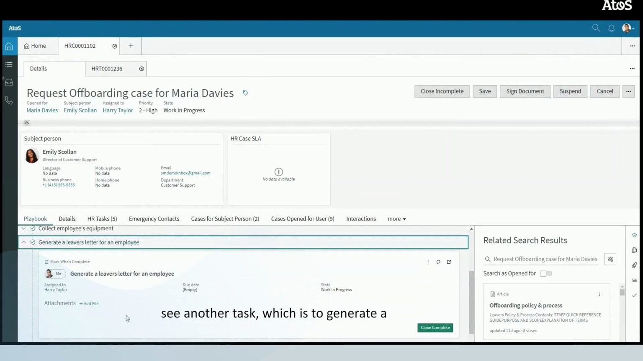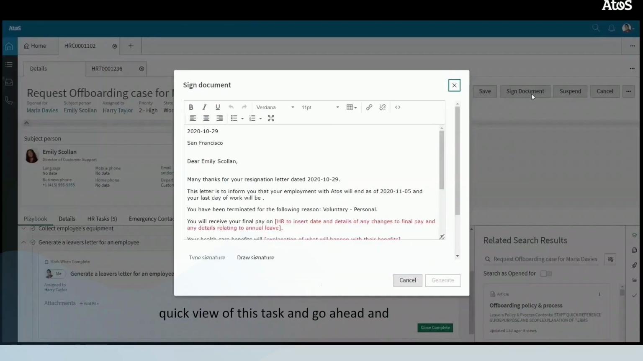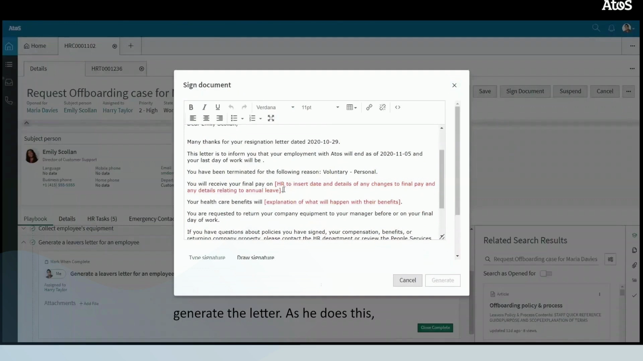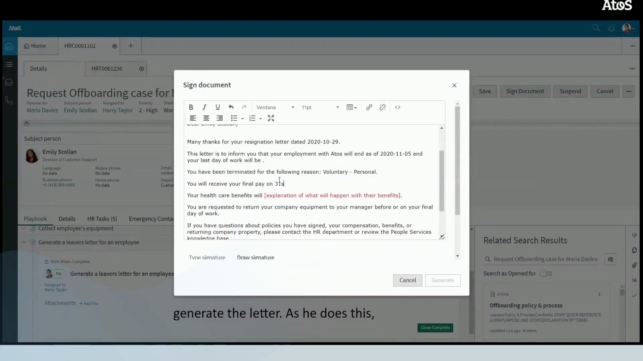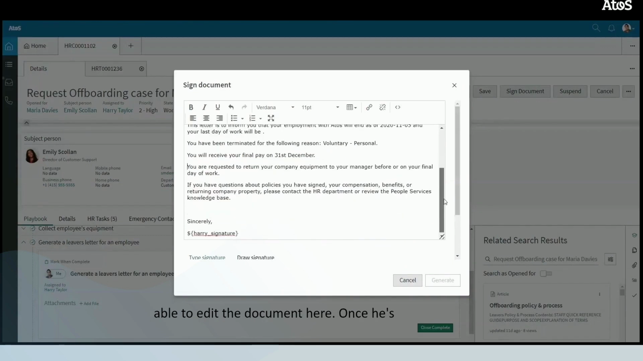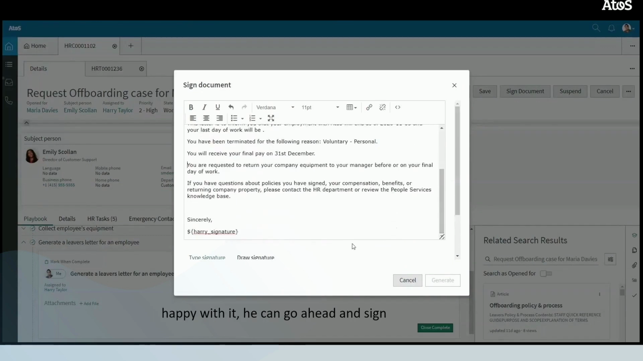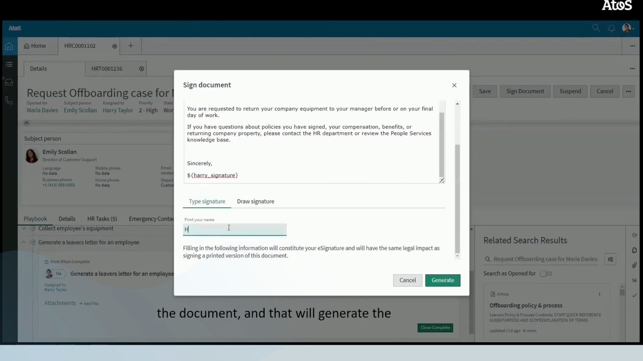We also see another task, which is to generate a leavers letter. Again, Harry can see a quick view of this task and go ahead and generate the letter. As he does this, we see all the data is pulled through about Emily's resignation, and Harry's able to edit the document here. Once he's happy with it, he can go ahead and sign the document, and that will generate the letter, which will now be sent to Emily.